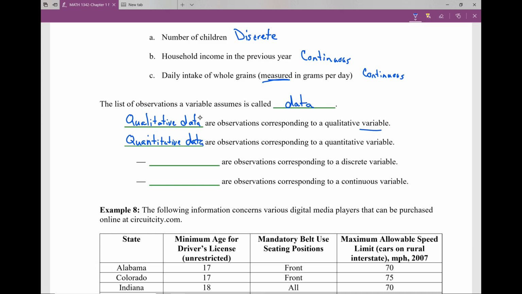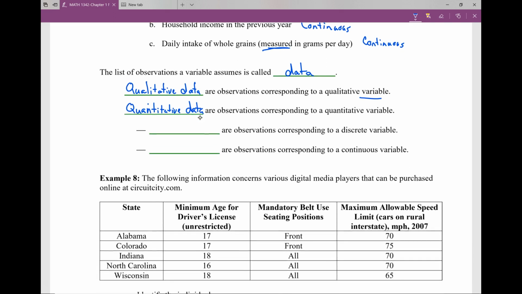In other words, the data values are actually the values that we collect, the observations that we collect. Whether it's a variable that's continuous, a variable that's discrete, a variable that's qualitative, that's just as a group looking at it and everything. So discrete data and continuous data.